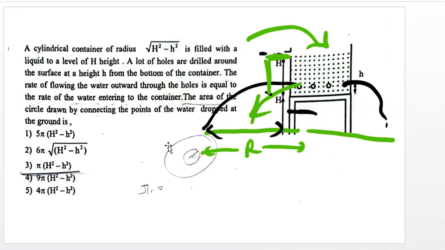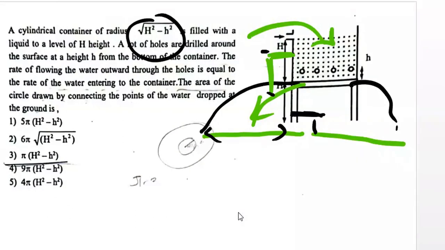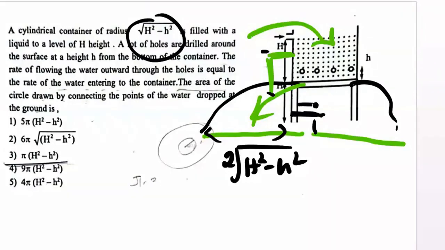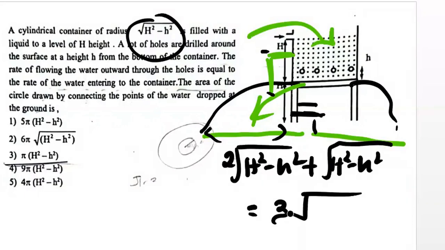Right. Now, at the beginning we know, yes, right now we have the radius of it. Up to here we have found 2 root H squared minus h squared, and this radius is H squared minus simple h squared. So altogether we can see 3 root capital H squared minus h squared.